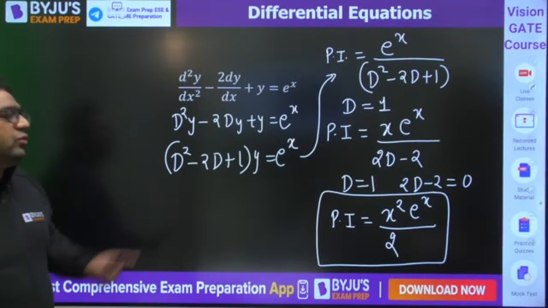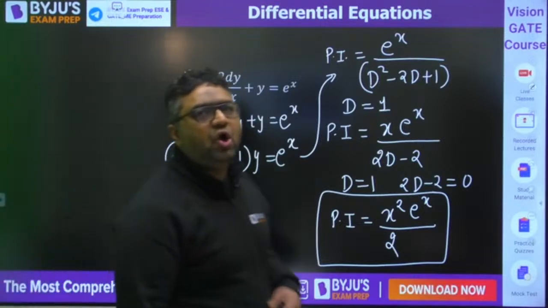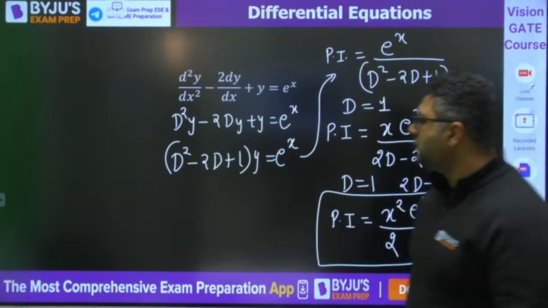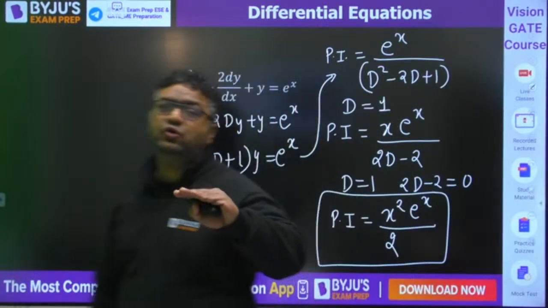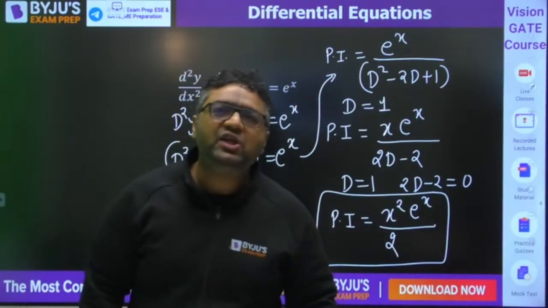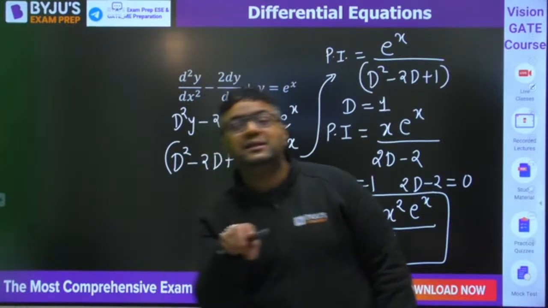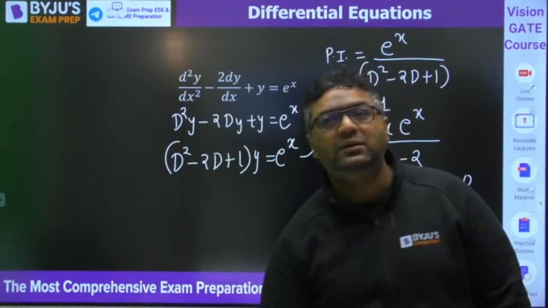So when you get the situation where the denominator is becoming 0, very good Vineet, when the denominator becomes 0, you would be multiplying that solution with x and differentiating the denominator. This is what you are going to do, and you are going to repeat this until you get the correct